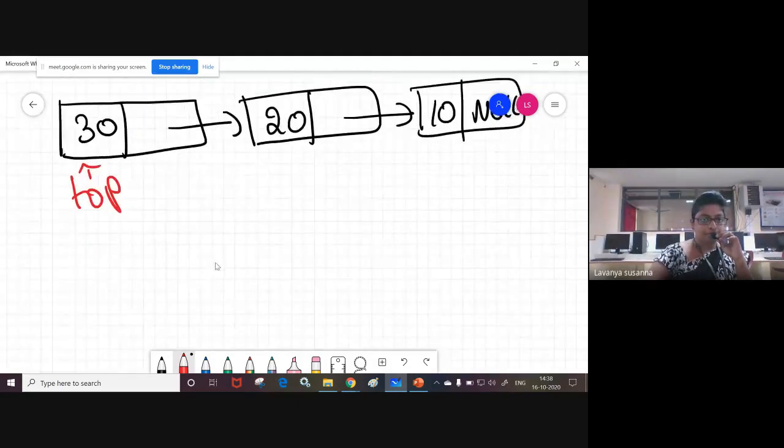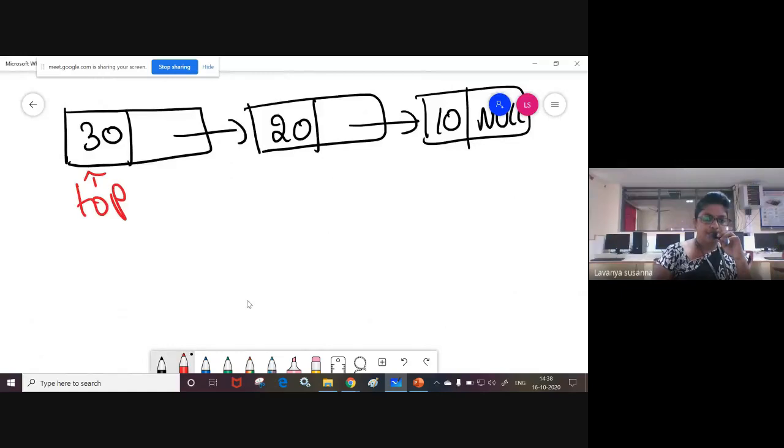Now what you need to do here is delete the topmost element in the stack. Always the last inserted element is deleted first. What is the principle of stack? LIFO.